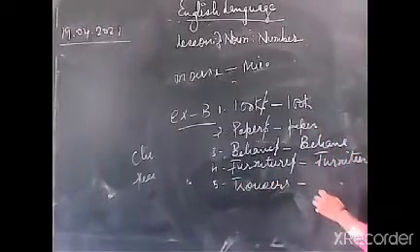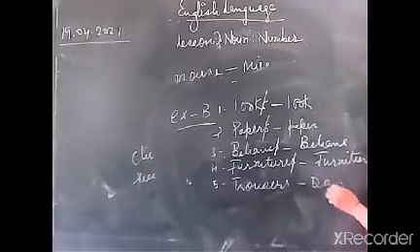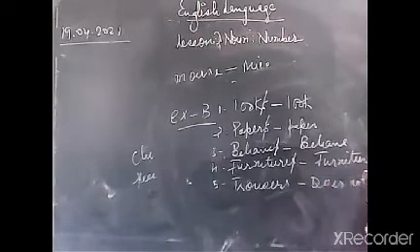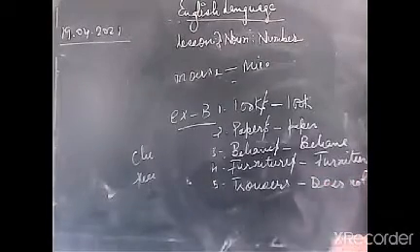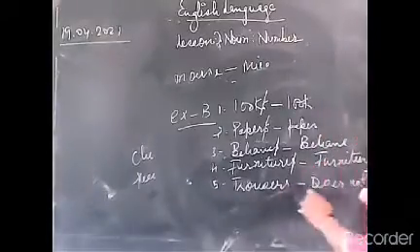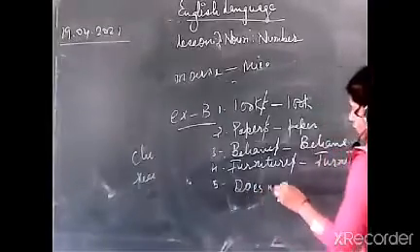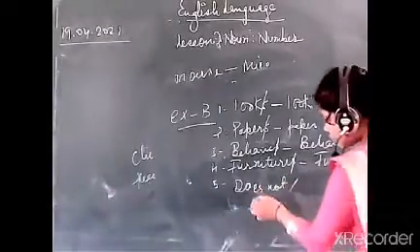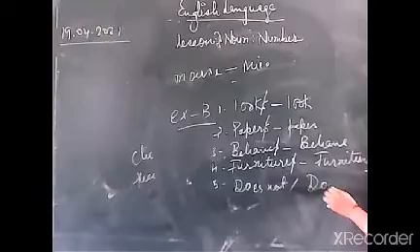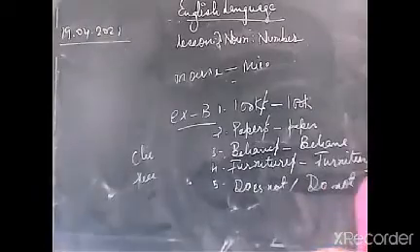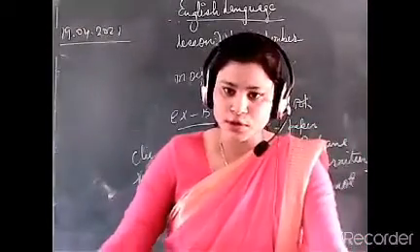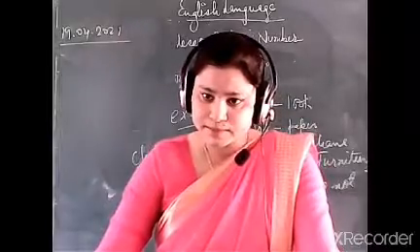Trousers. According to trousers, what does the answer say? Does not given. Okay, but what you have to do? I will write here because your board is not visible. In your book it is given does not, but it is a plural form, so why do we use does? We have to use do not. For plural we will use do not, and for singular we use does not.